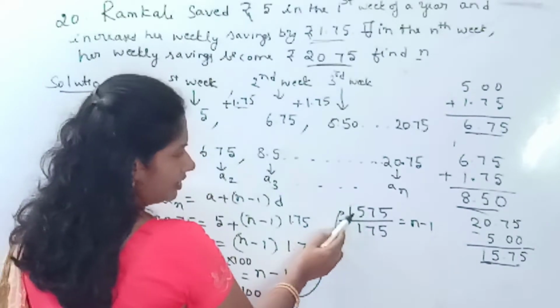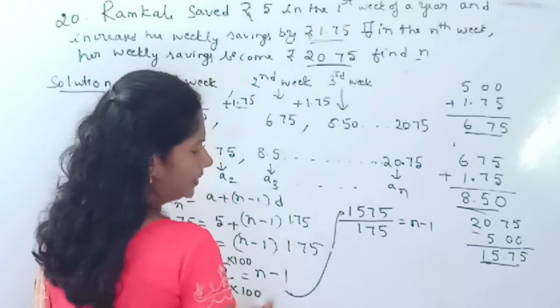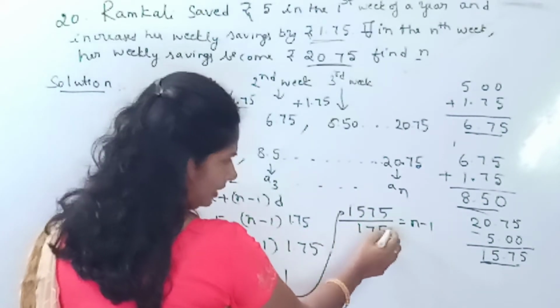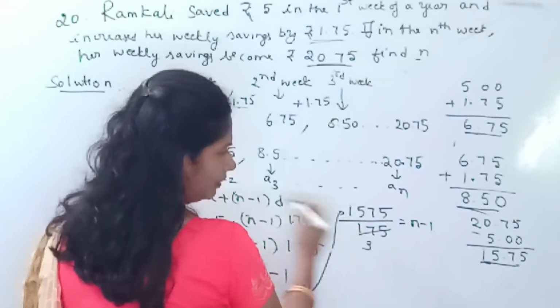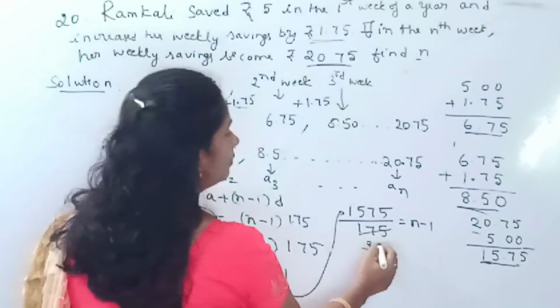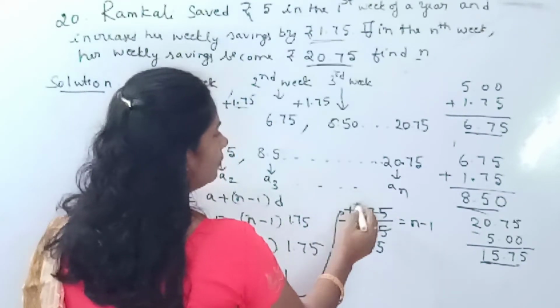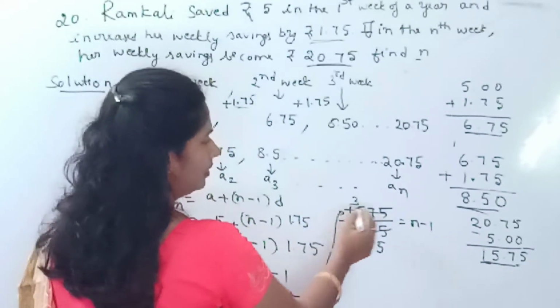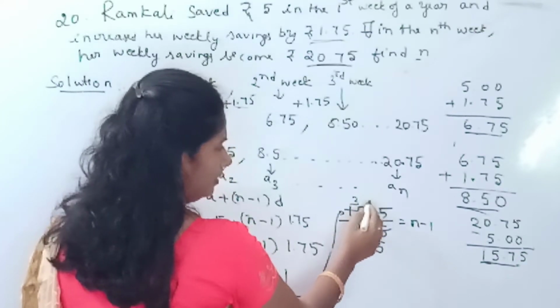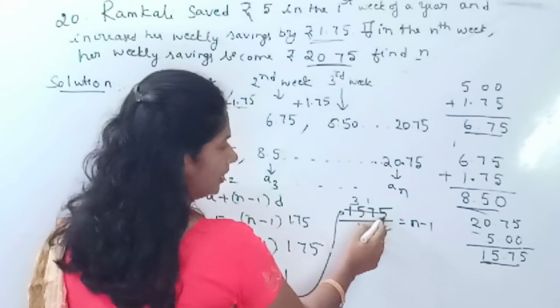Let us divide, children, 1575 by 175. Let me take the 5 table. 5 3s are 15. 2 in hand, 25. 5 5s are 25. Same here also. 5 3s are 15. Next digit is 7. 5 1s are 5. 2 in hand, so it is 25.